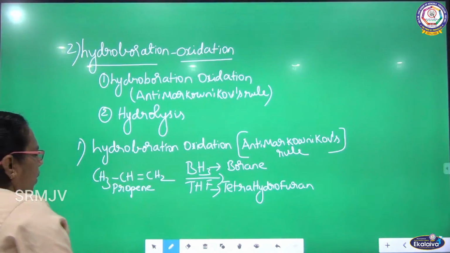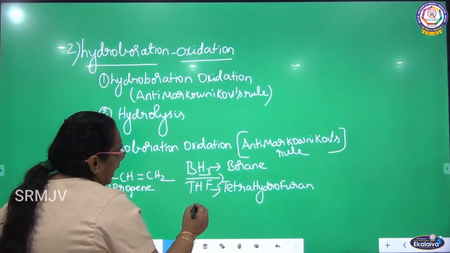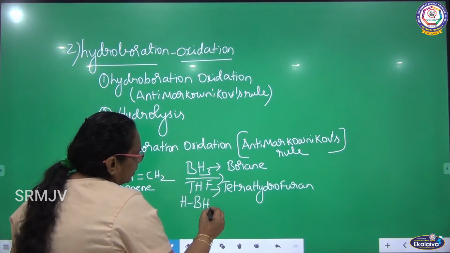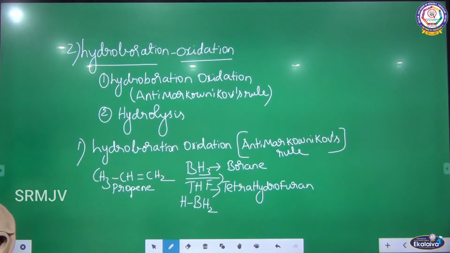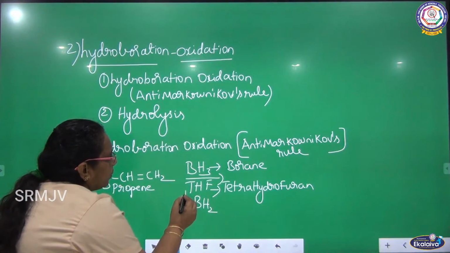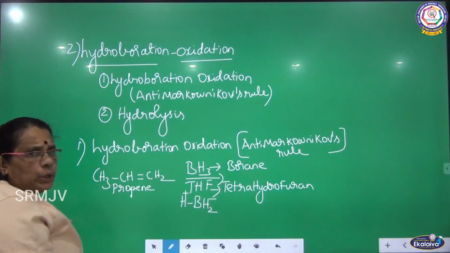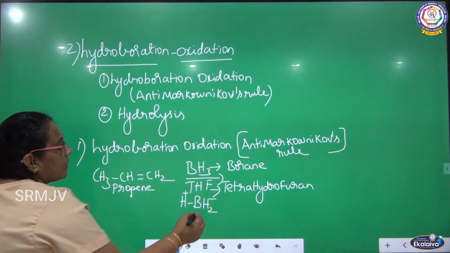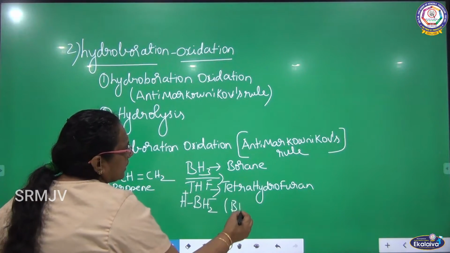Listen here. I am splitting borane as HBH2, where hydrogen is positive and BH2 is negative. I have split BH3 like this.